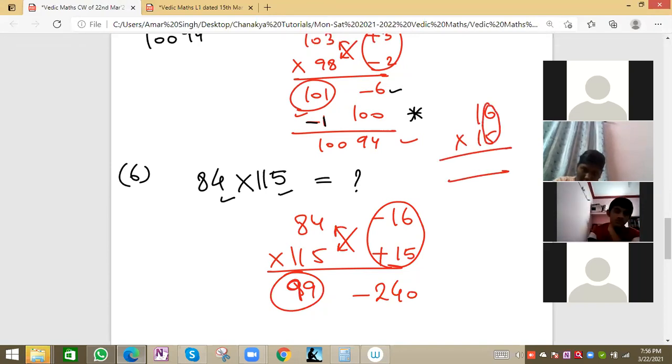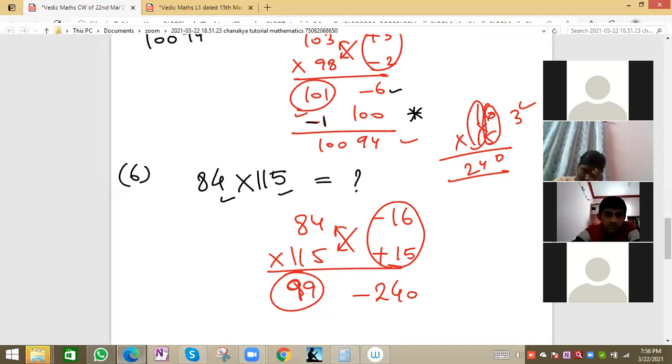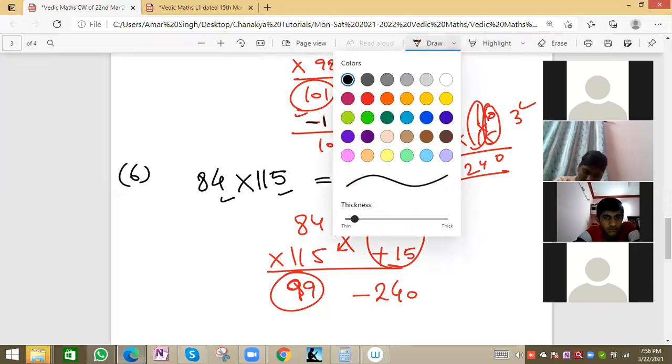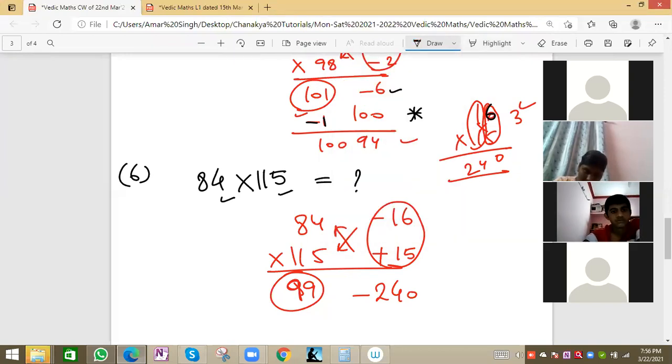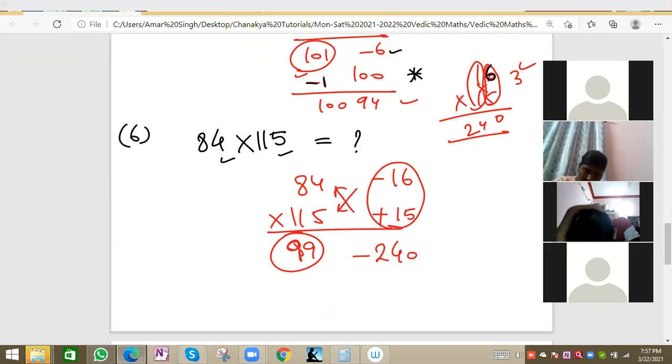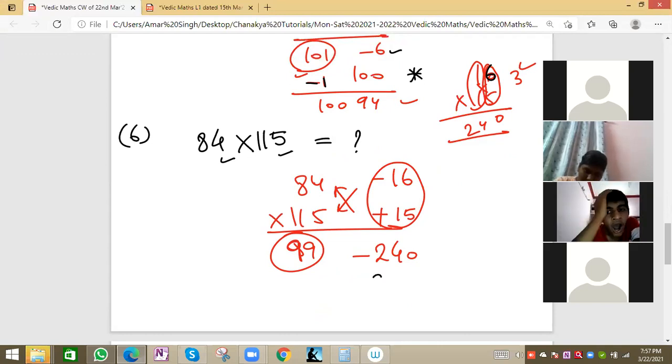We have seen this trick. 6 times 5 is 30, 0 carry 3, cross 5 times 1 is 5, and 6 times 1 is 6. So 6 plus 5 is 11, plus 3 is 14, 4 carry 1, 1 plus 1 is 2. 240 is the value. So we know this trick also. Now 240, so which value will we now add? 240 is more than 100, more than 200 also.